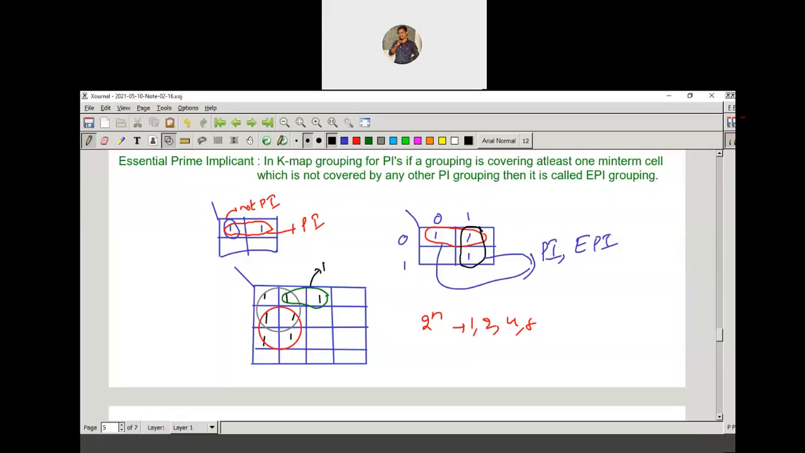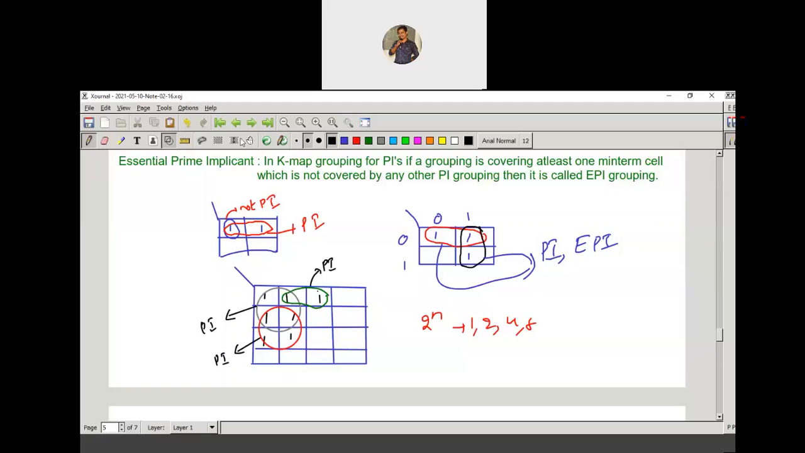This one is what? Prime implicant. Why? Because it cannot be grouped further. You can group only two cells here. Now this is also one prime implicant, and this is also one prime implicant. Okay, now tell me, are these three EPI or not?